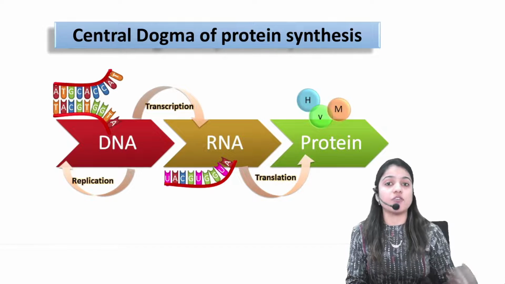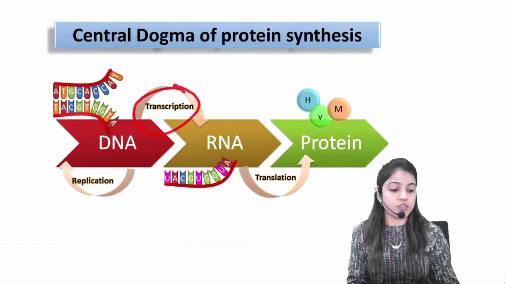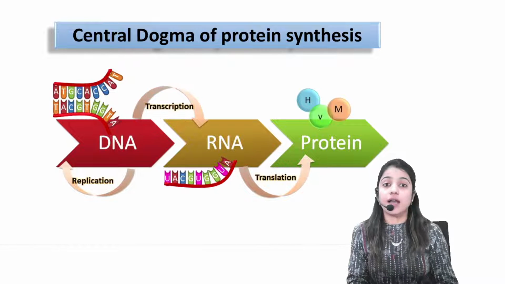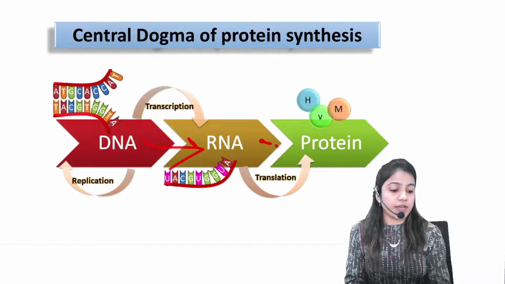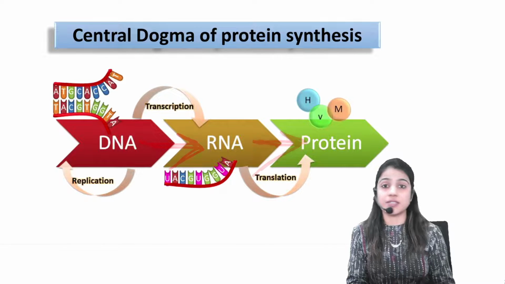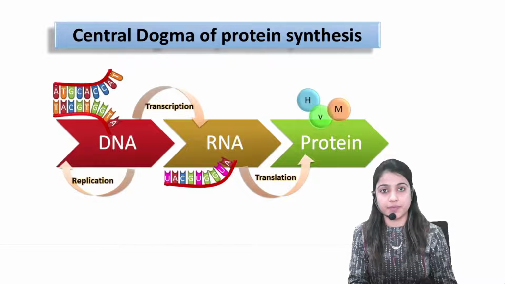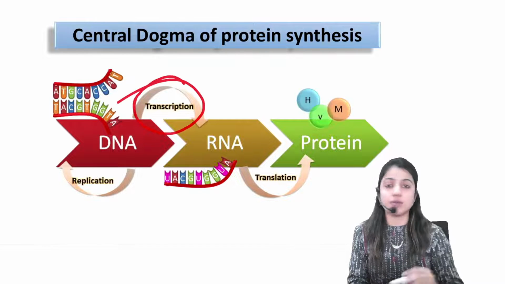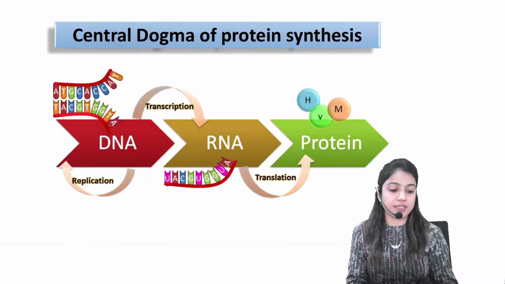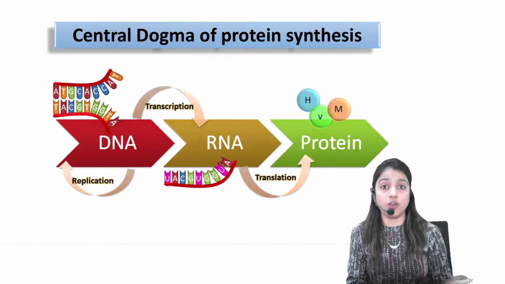That same single-stranded RNA will be used for the formation of proteins. The process of formation of proteins is called what? Translation. These two important processes have to be understood very clearly. DNA to RNA, RNA to protein, these two processes combined are called the central dogma of protein synthesis. That means protein synthesis could not happen without the transcription process. First transcription has to be completed, then translation has to follow.